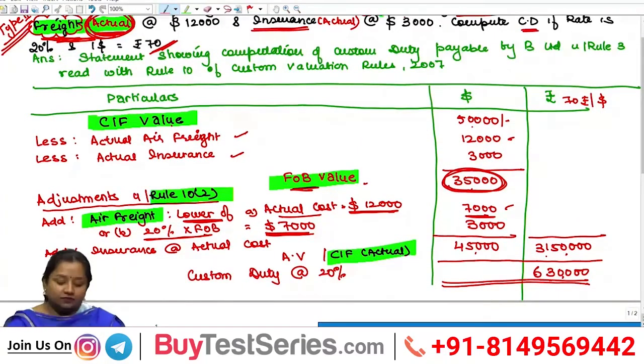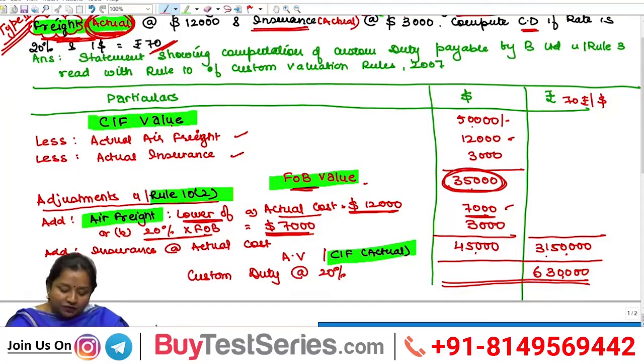It means in this question the accountant of B Limited has wrongly added the actual amount of air freight irrespective of the provision given under Rule 10.2, which says that in case of air freight only the lower of actual cost or 20% of FOB shall be added. So we have rectified it by determining the correct FOB, to which we have to add the correct amount of freight and insurance as per Rule 10.2.